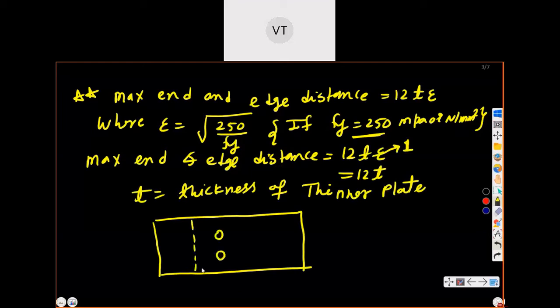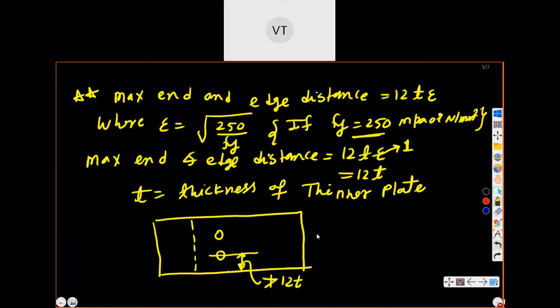Now what is end distance? This is called end distance, and this value should not be greater than 12t. That is, from this edge you can put the bolt at 12t at most, not more than that. 12t is the max you can provide.